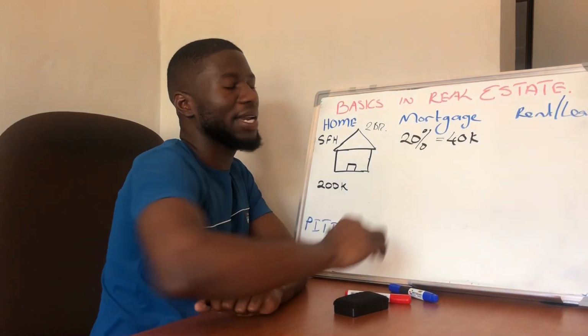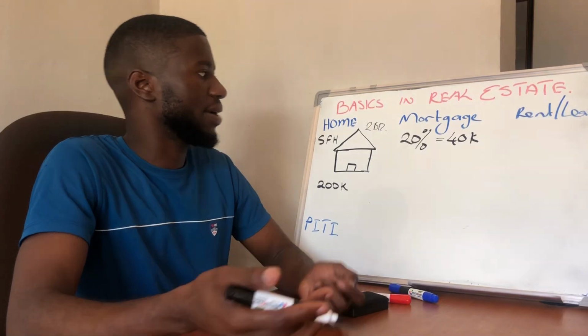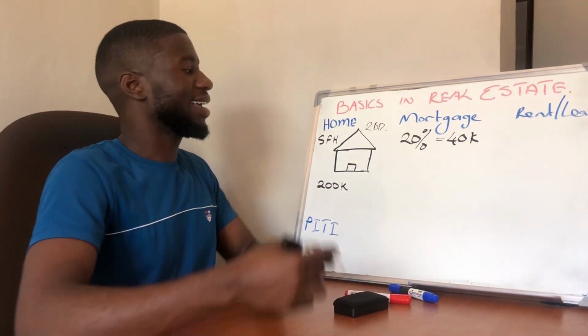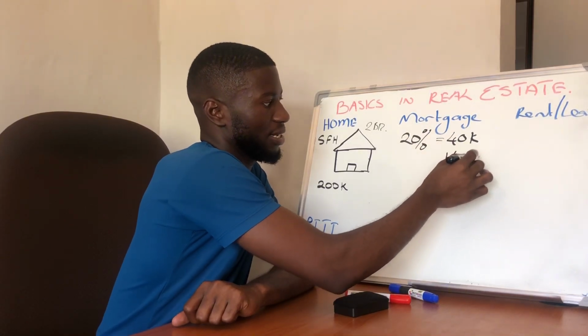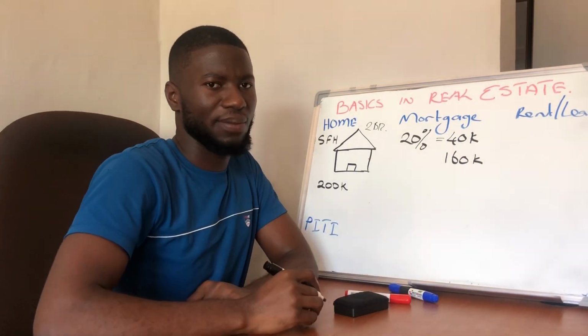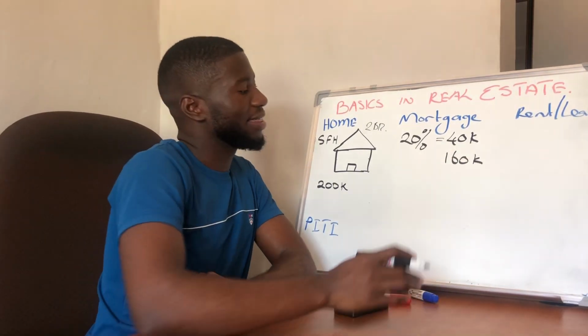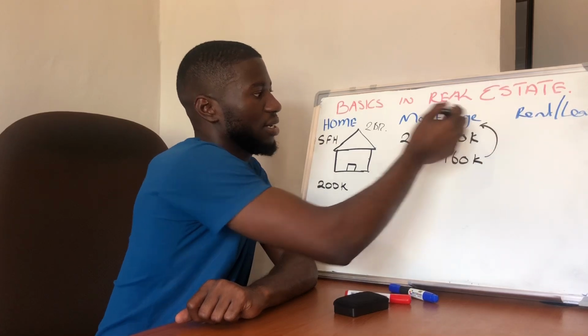This is 40,000 kwacha. This is the money you are putting. And you are like, okay, I think I can afford to put in 40,000 kwacha, right? So you put in 40,000 kwacha from the 200,000 kwacha. The bank then lends you 160, right? So you put this money, it shows in the bank, they're like, okay, we are good, we're going to give you 160, right? This 160 is what we are calling a mortgage, right?